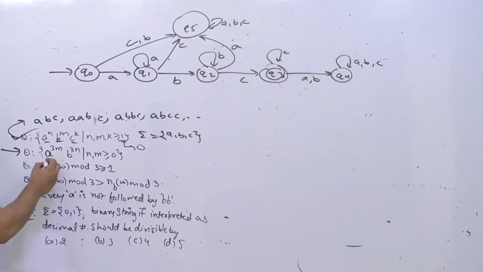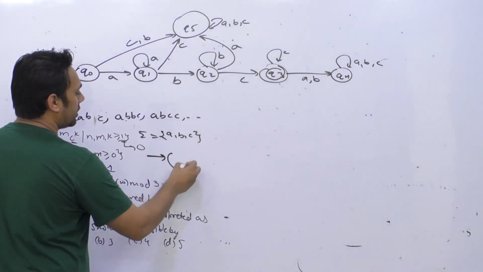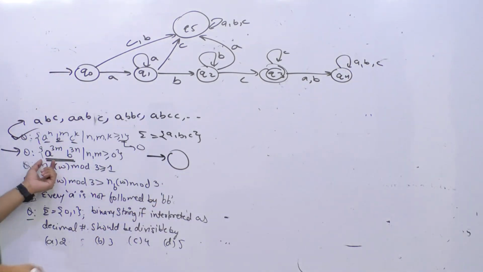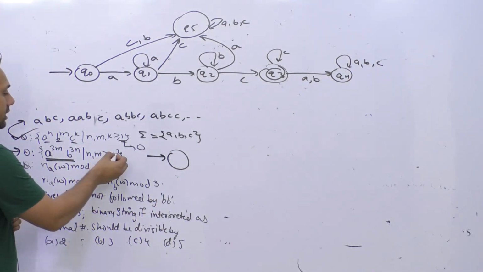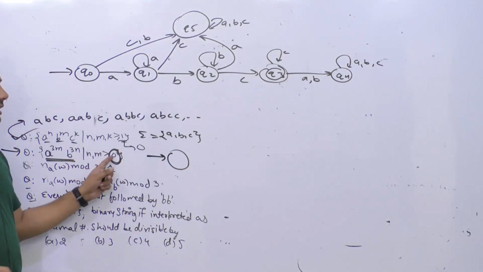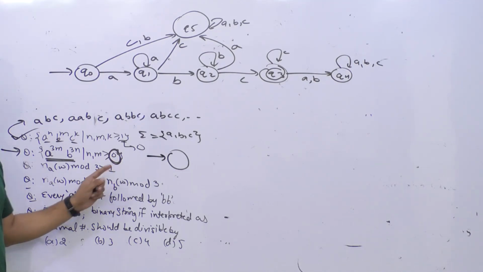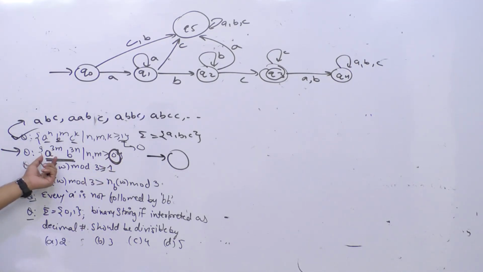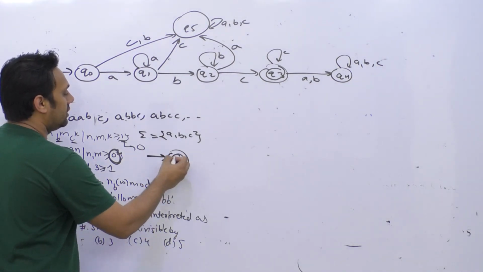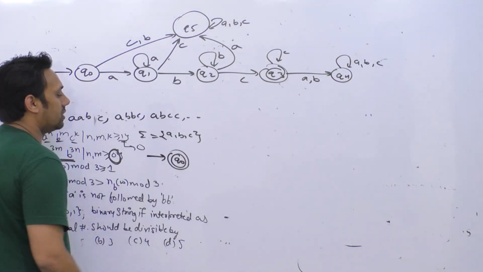So if you look at this problem here, what they are trying to say is the number of a's should be a multiple of 3 and the number of b's should be a multiple of 3. So in this case, if you get a, you should only get a in the beginning, right? Here again you can see that m, n is greater than or equal to 0, so that means we can have 0 a's also. So 0 a's is also accepted. We can have 0 a's, which is the q0 state.